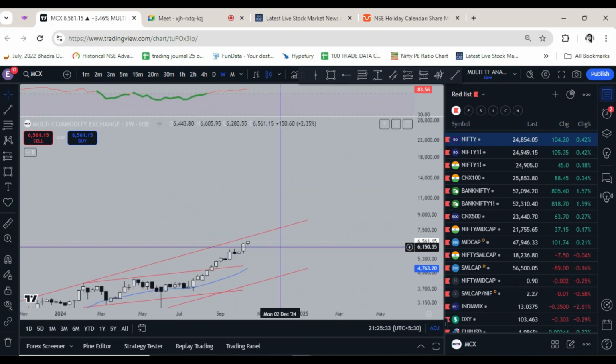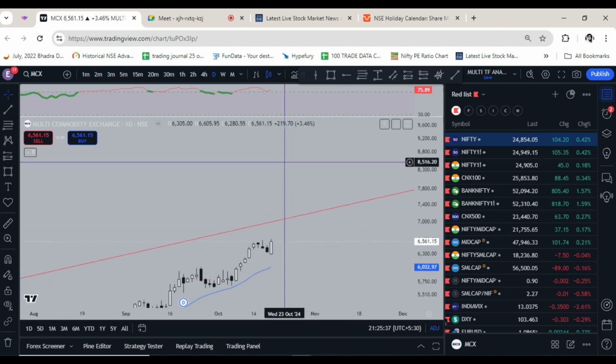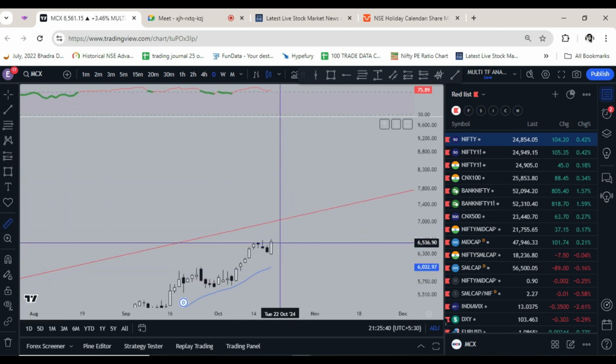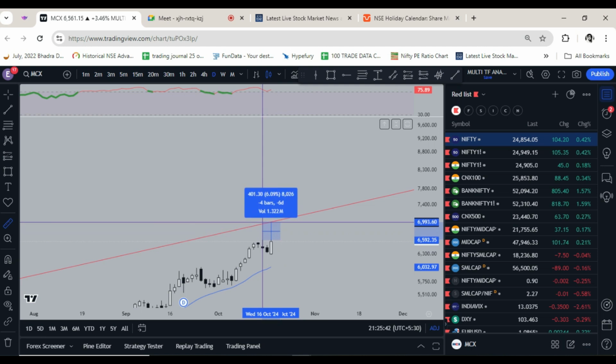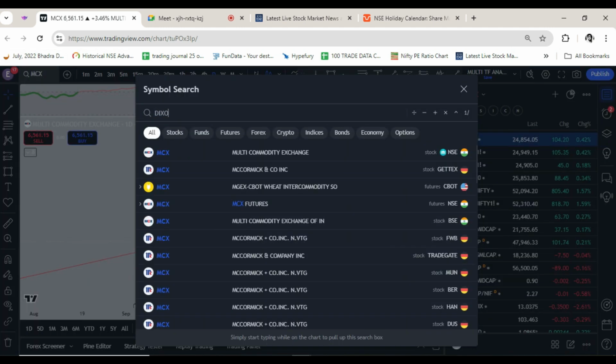So upside seems limited, 5 to 6% of upside to this channel top. So this was about MCX. Better to play with gold rather than playing MCX.